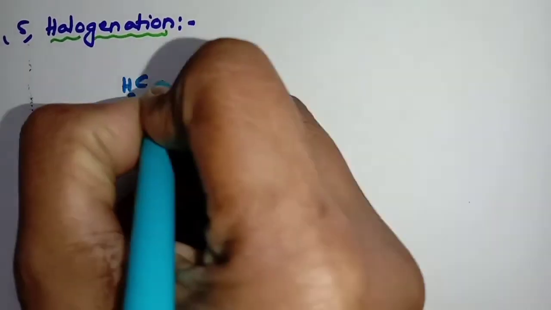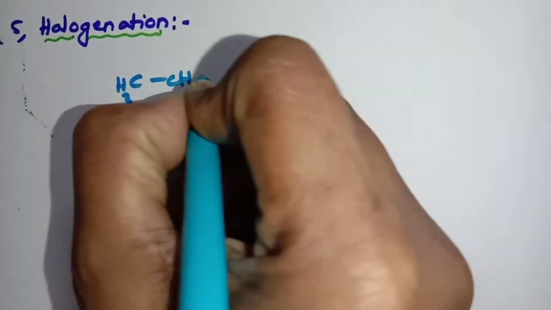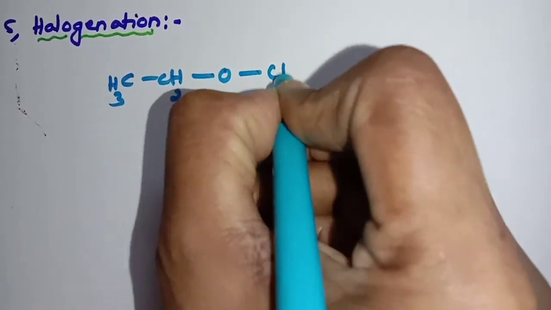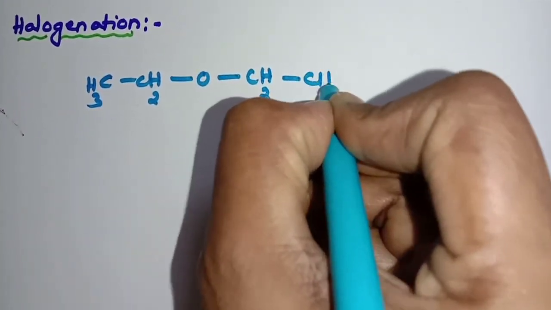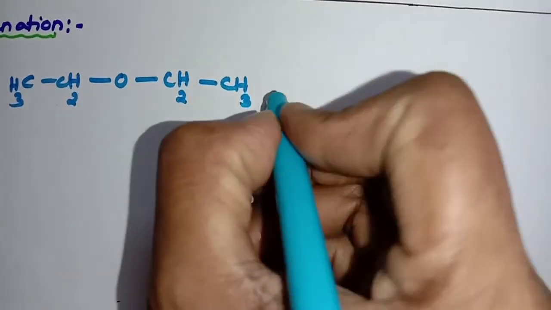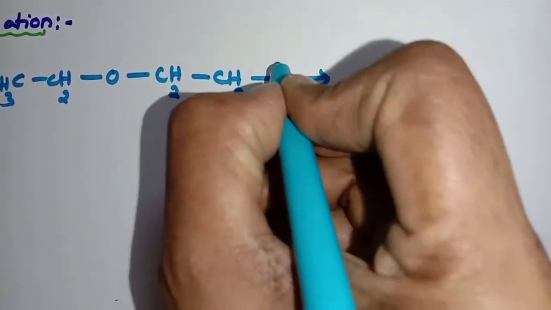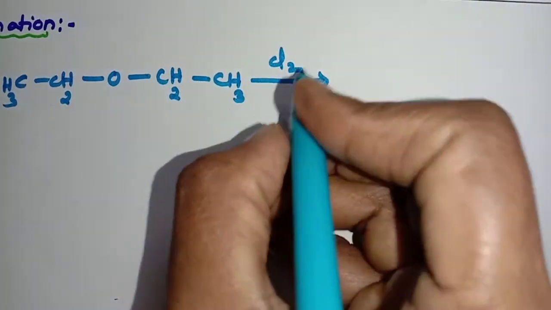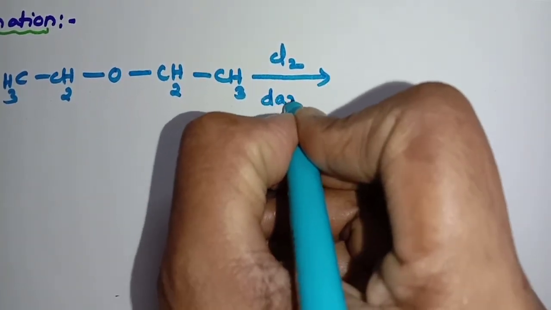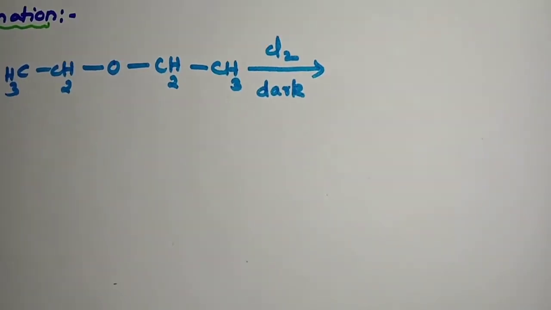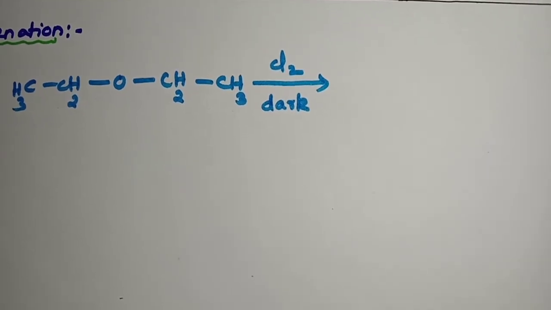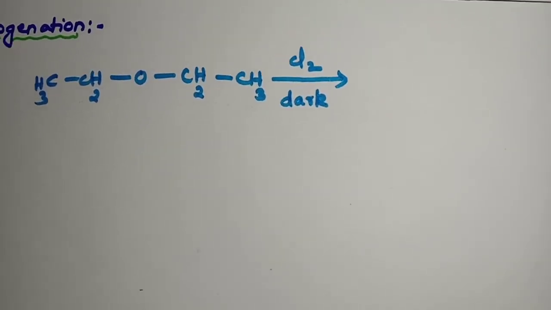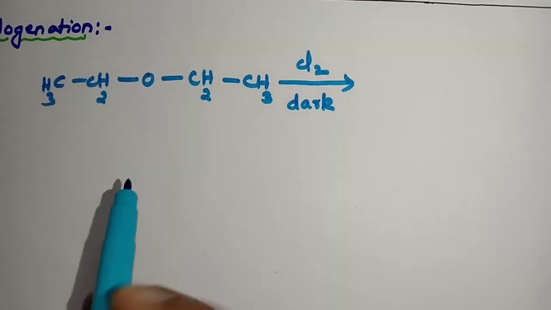CH3CH2OCH2CH3 reacts with chlorine or bromine. Here I am taking chlorine in the absence of sunlight, that means in darkness. Substitution takes place at the alpha carbon atom.